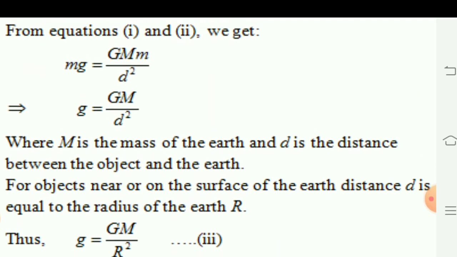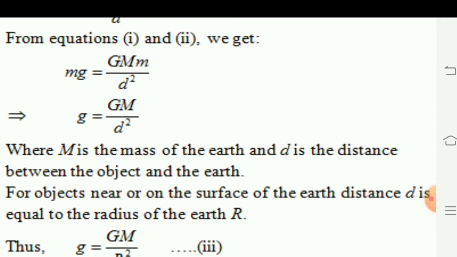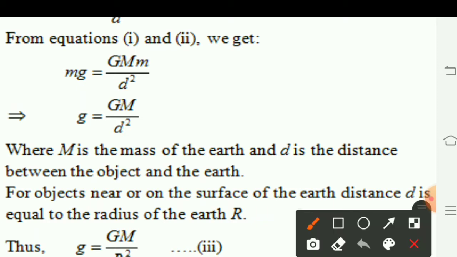Thus, from equations 1 and 2, as F is equal to m g as well as F is equal to G M m upon d square, by equating both equations we get m g equal to G M m upon d square. As the mass of the object is constant and the same for the same object, it gets cancelled from both sides, and we get the formula g is equal to G M upon d square. This is the formula to calculate the value of acceleration due to gravity.